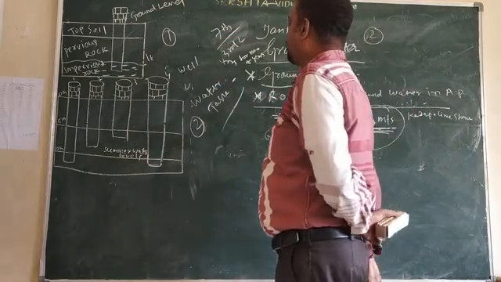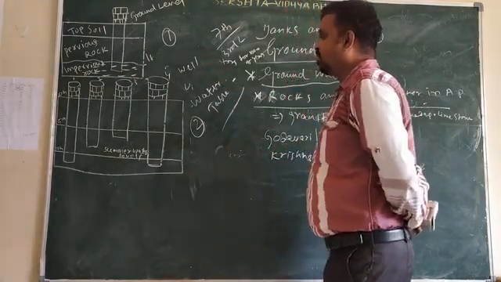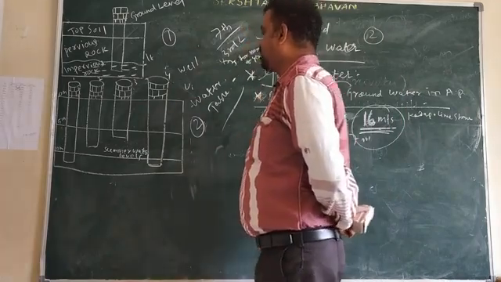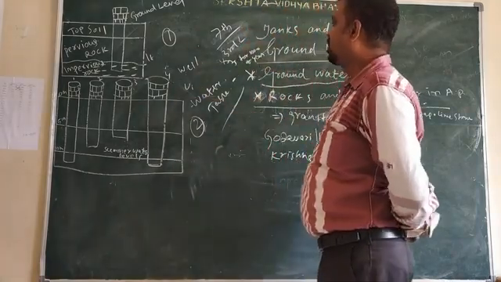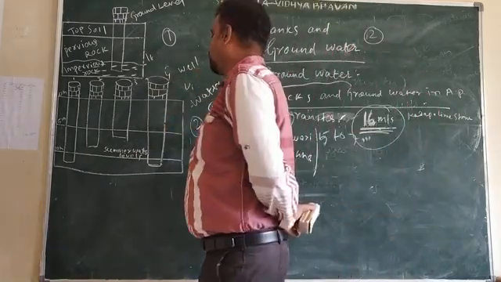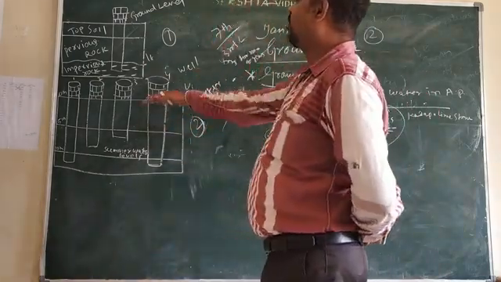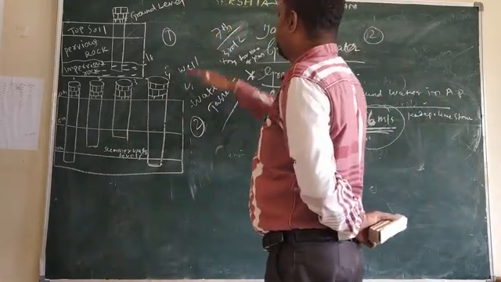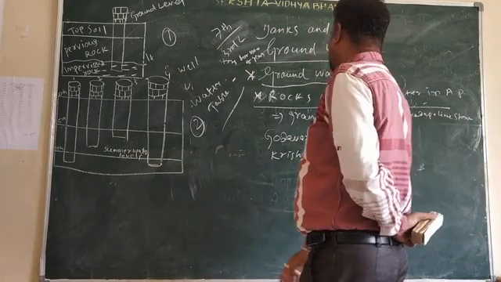In this way, the water is not stable. In the summer season, the water will dry up, and in the monsoon and rainy season, the water will come up and the wells will be full. So this is the groundwater level and this is the water table.